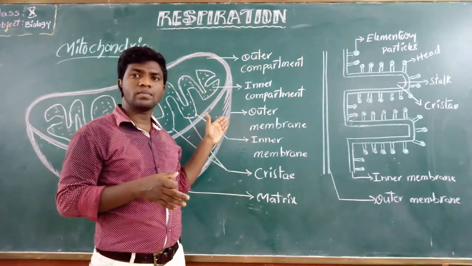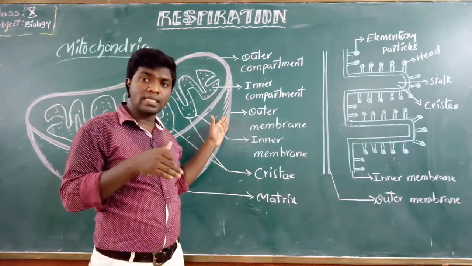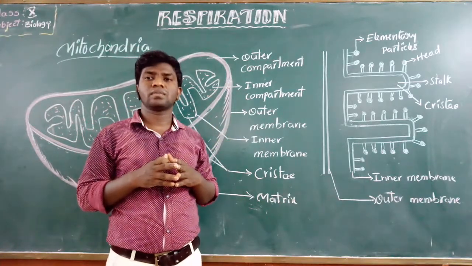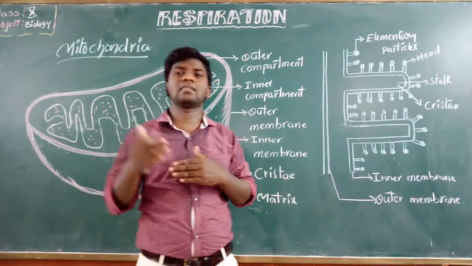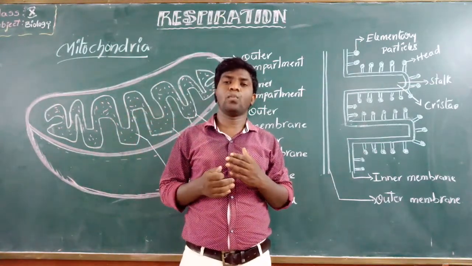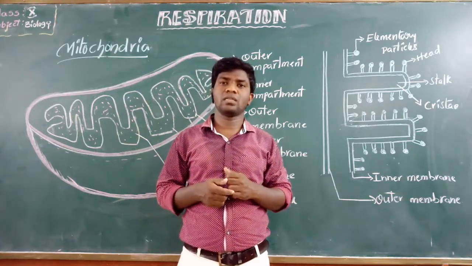The matrix and the elementary particles in the mitochondria have a large number of enzymes and other required proteins for respiration and energy production.